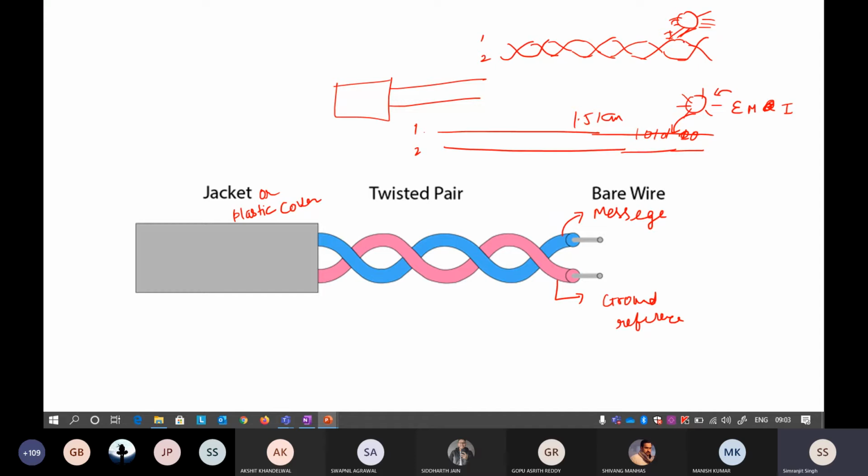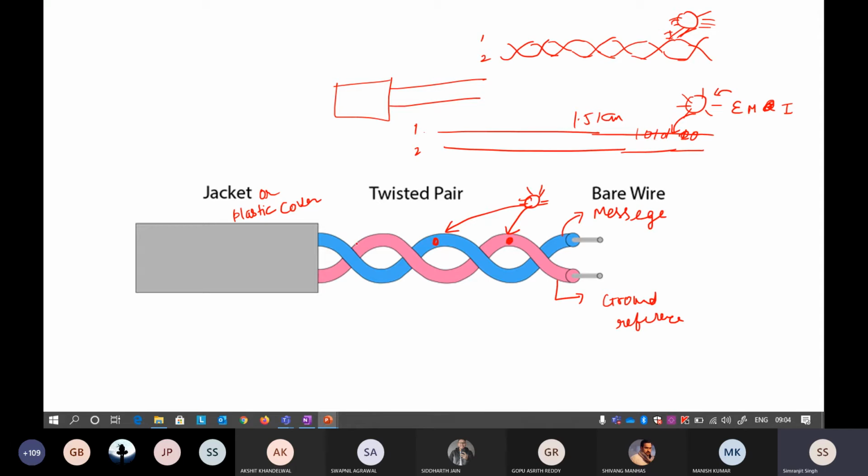Suppose this is the source that is affecting it. So actually it is affecting here for a little amount of time, and then it is affecting this wire for a little amount of time. So this is a different wire and this is a different wire.